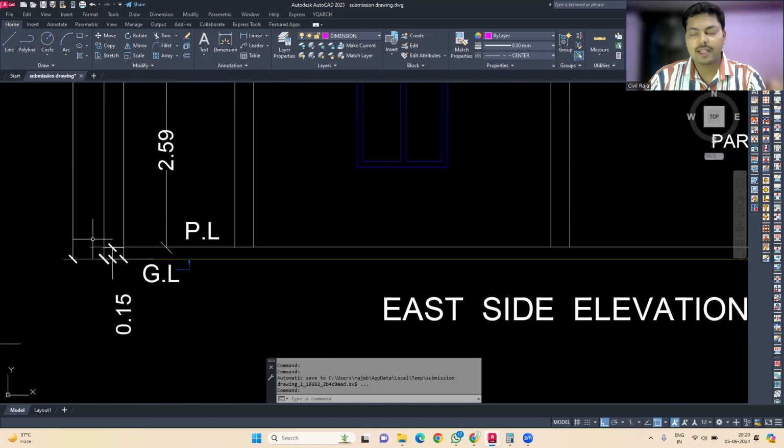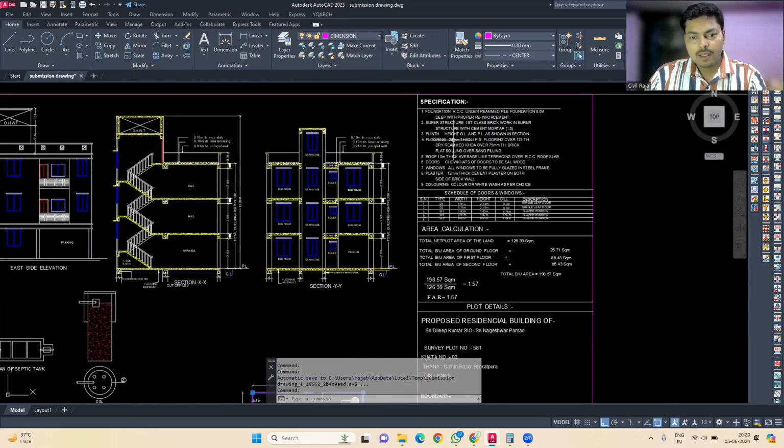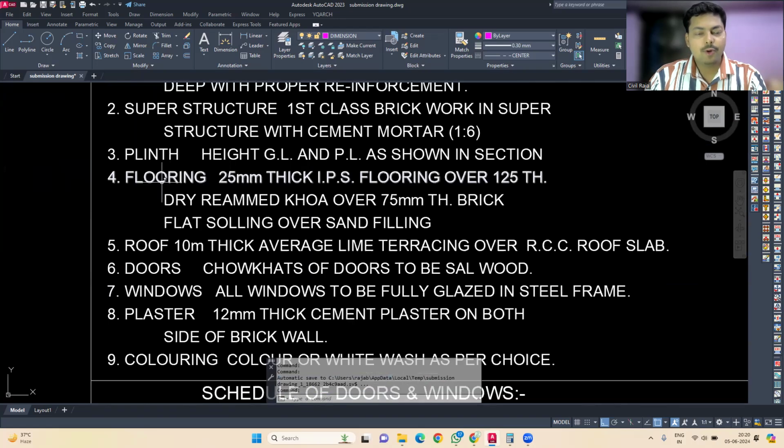If you are creating a building with some height from the road level, then you have to mention that. Over here it is 0.15 meter. Now we have to mention the flooring, which is 25 mm thick IPS flooring over 125 thick dry rammed coarse over the 75 mm thick brick flat soling over sand filling. So these things you have to mention.